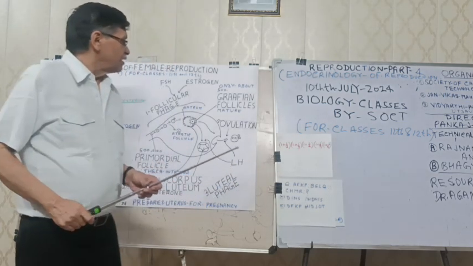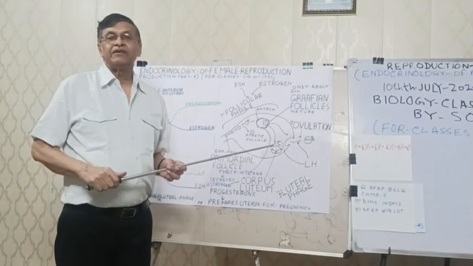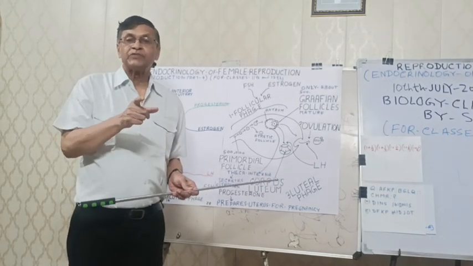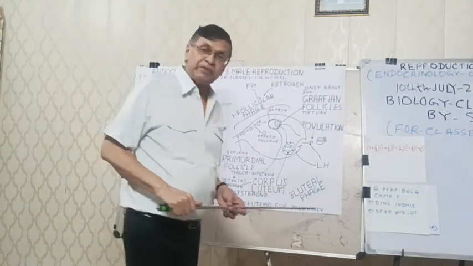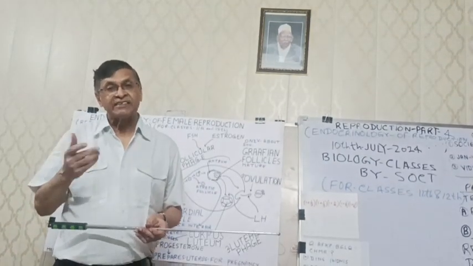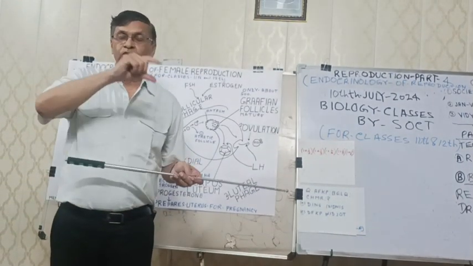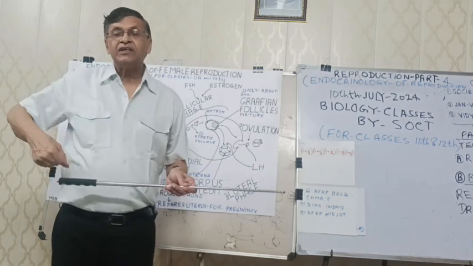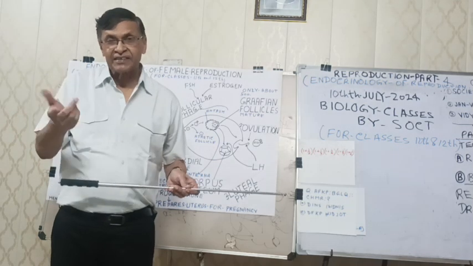And you know, mammals have 2 ovaries. One interesting fact is that out of the 2 ovaries, only one ovary produces an ovum in 28 days. In a rat, rabbit, etc., litter size is much more, as more ova mature at the same time, but in a human female, in 1 month, one ovum matures from one ovary, the other ovary is kept silent, and the next month, one ovum matures from the other ovary, and the first ovary is kept silent.